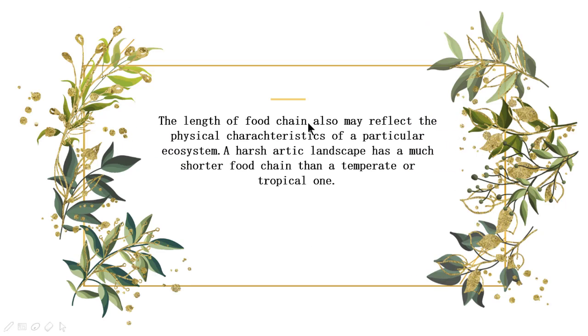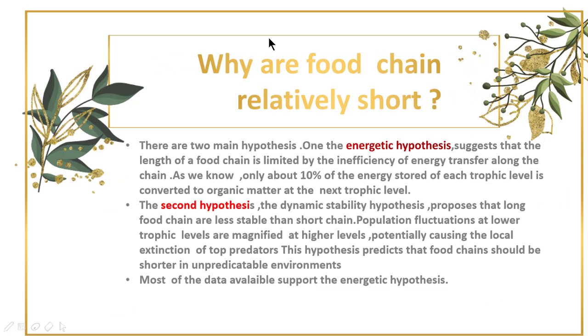The length of the food chain also may reflect the physical characteristics of a particular ecosystem. A harsh Arctic landscape has a much shorter food chain than a temperate or tropical one. Why are food chains relatively short? There are two main hypotheses. One, the energetic hypothesis, and second, the dynamic stability hypothesis.